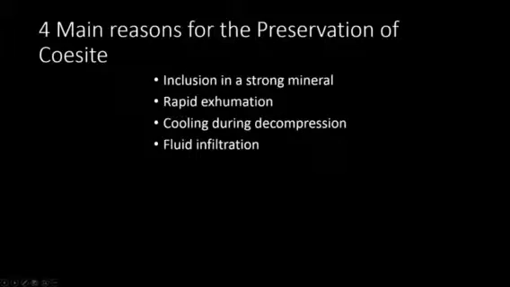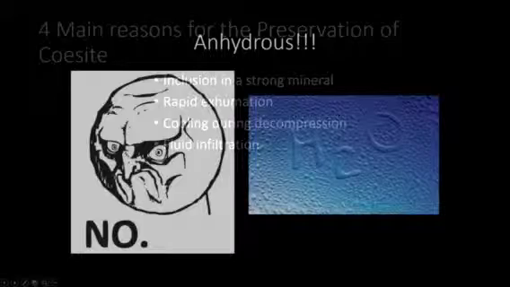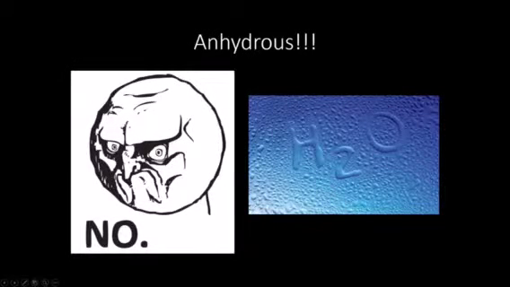Coesite can be preserved within inclusions of minerals such as garnet and zircons, which act as pressure vessels. Secondly, coesite is an anhydrous mineral, with studies concluding that it contains almost zero water. As pressure increases, water is expelled from the rock, allowing coesite to form instead of quartz.